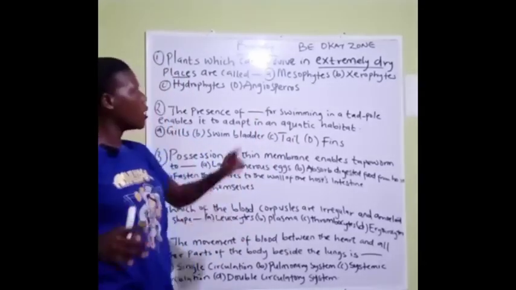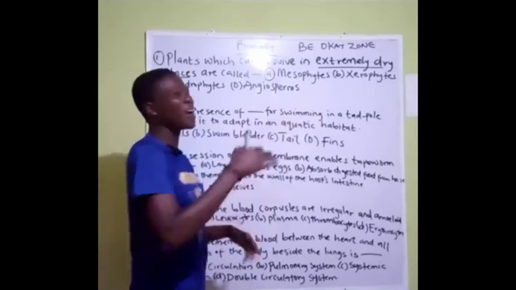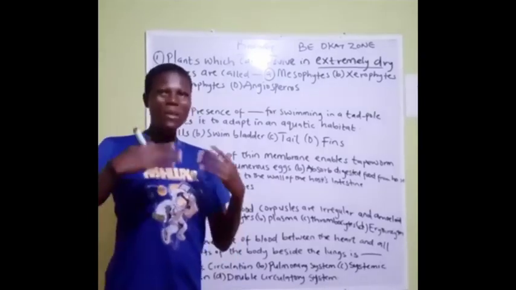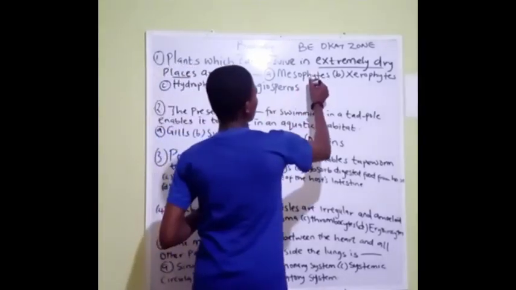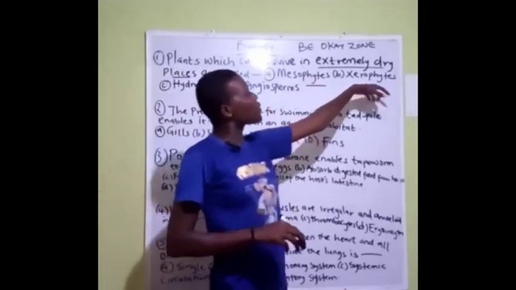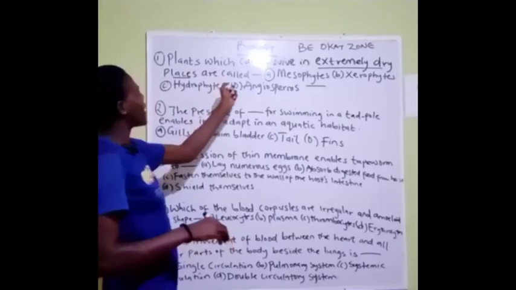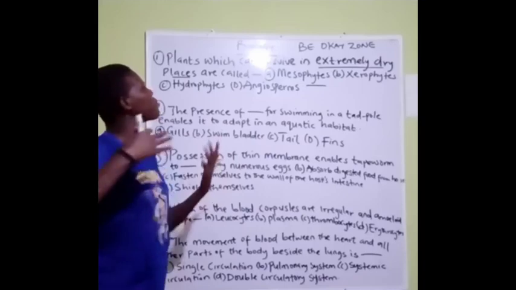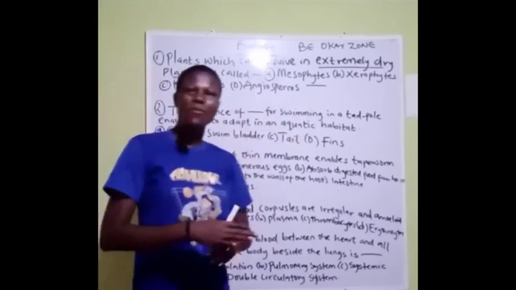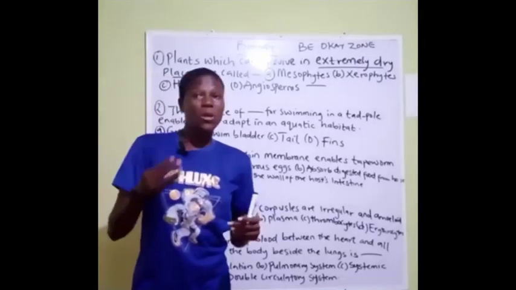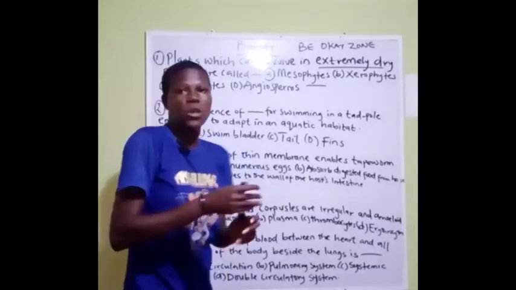They have the mesophytes, xerophytes, hydrophytes, and angiosperms. The word phytes is talking about plants, plant like. What they want you to understand is what type of plant can adapt to an area that is dry, otherwise called aridity.